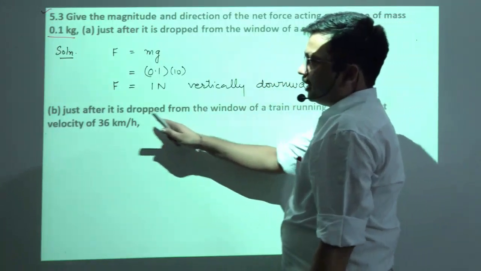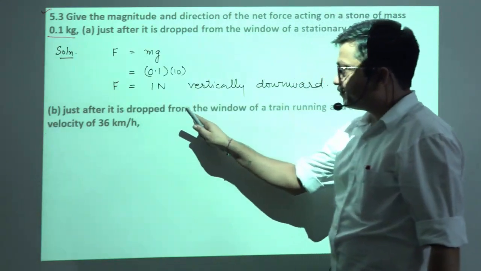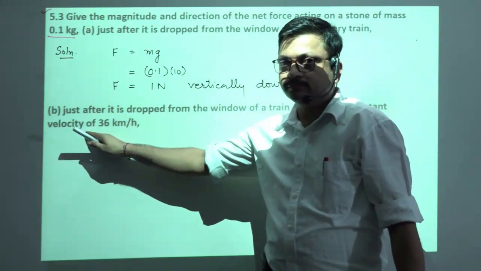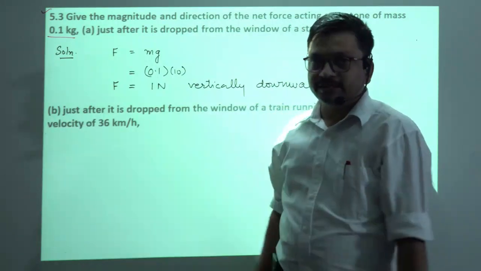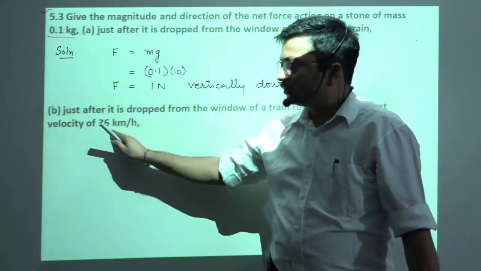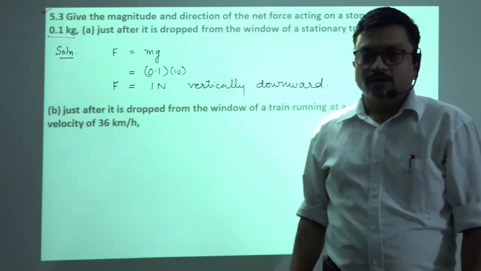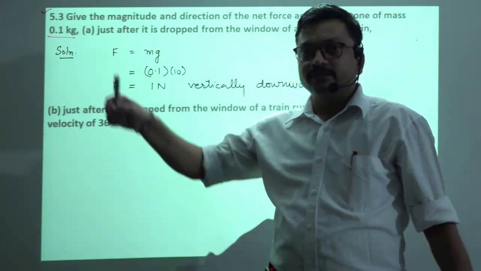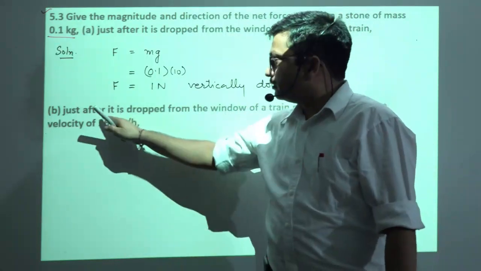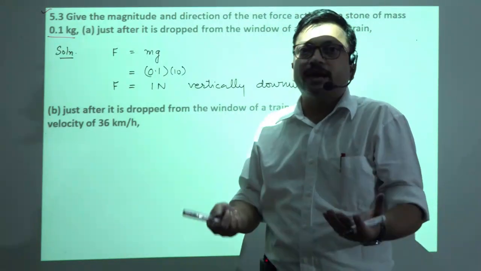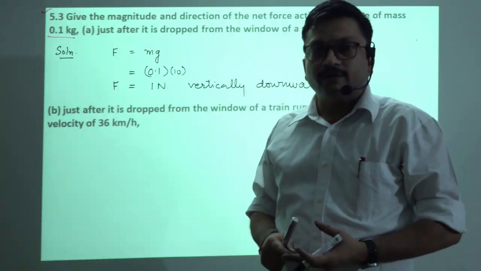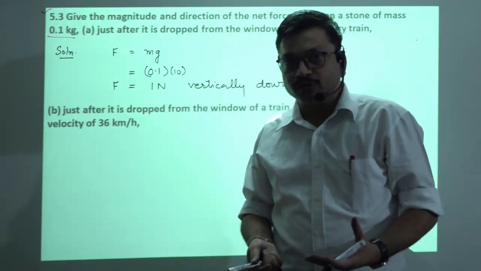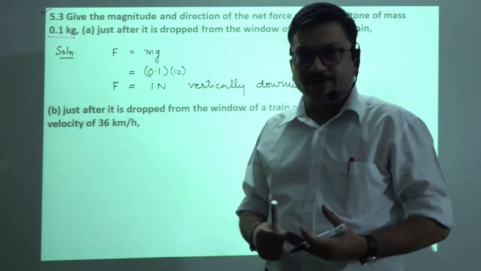Okay, B part: just after it is dropped from the window of a train running at a constant velocity of 36 km per hour. Constant velocity means acceleration is 0. Newton's second law of motion is a local relation, so as the stone is dropped from the running train, it soon comes under the influence of gravity, the gravitational force.